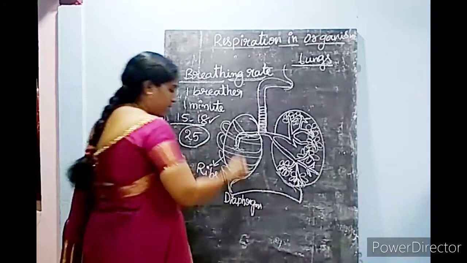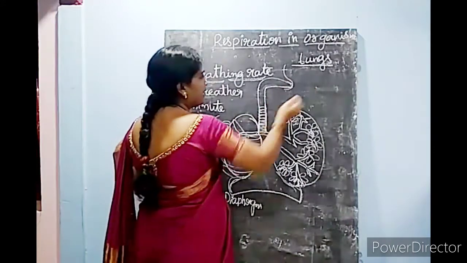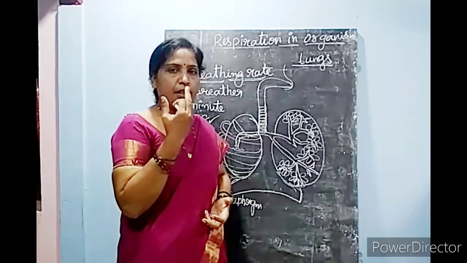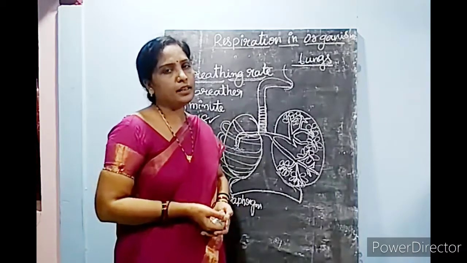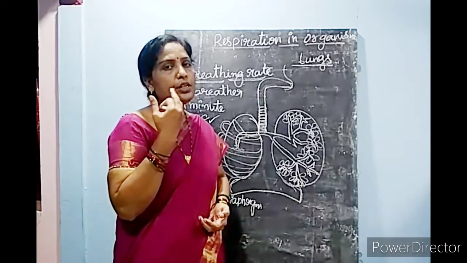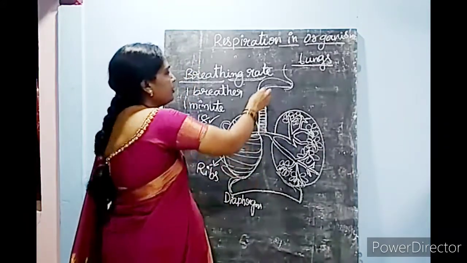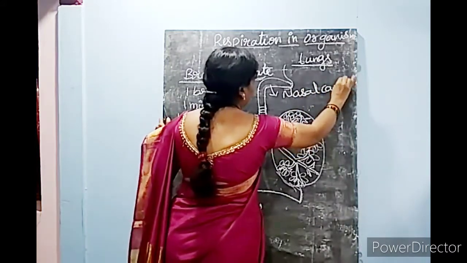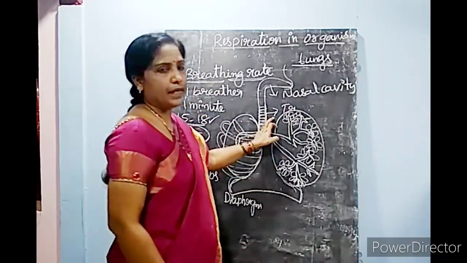Now we will see what the different parts present in the respiratory system are. As we discussed, the difference between breathing and respiration: in breathing, we are inhaling air with oxygen and exhaling carbon dioxide. Our nose helps in this process. Through the nostrils, we inhale. As soon as you inhale the air, it enters the nasal cavity. From the nasal cavity, it goes to the windpipe, also known as the trachea.